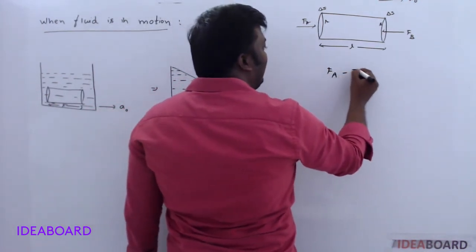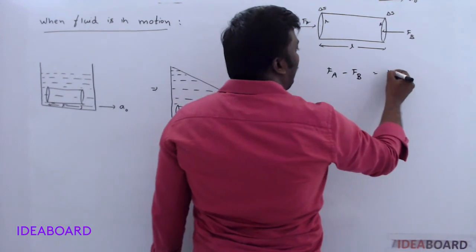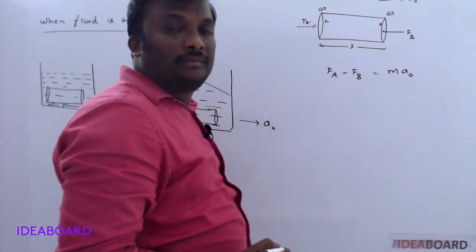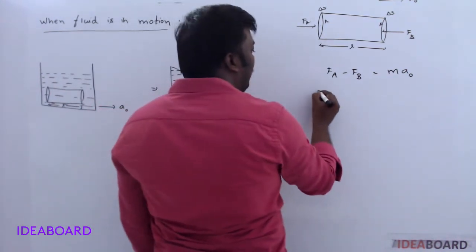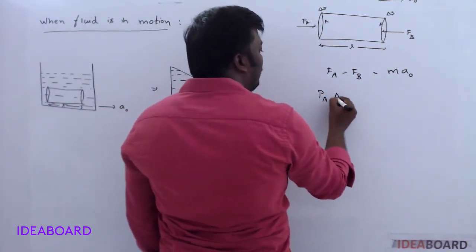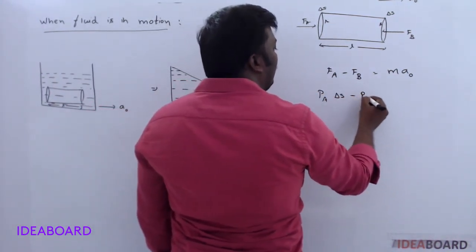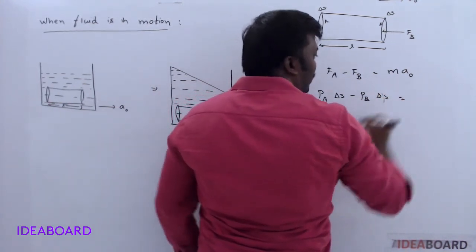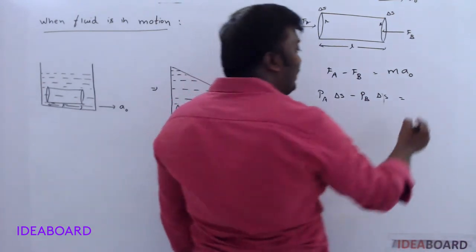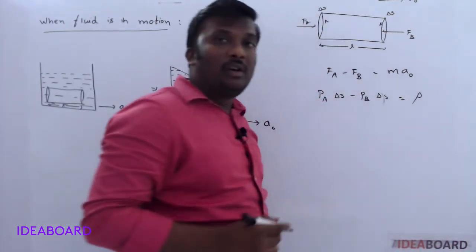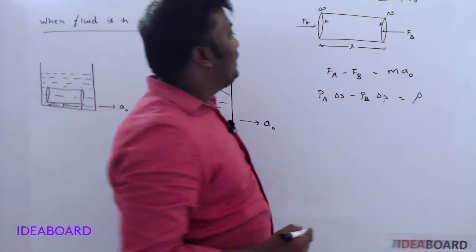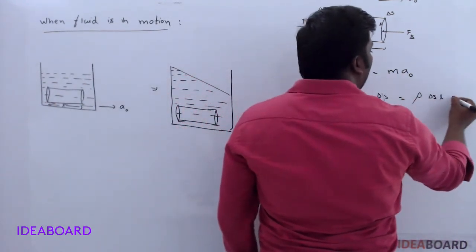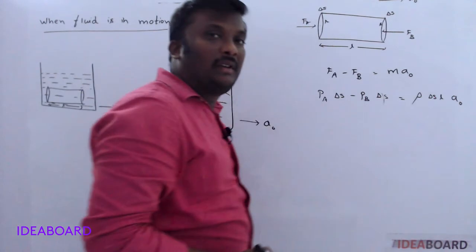Fa minus Fb is equal to, according to Newton's second law, m a naught. Force formula: pressure into surface area, is equal to mass. Mass can be written as density into volume. Volume of the cylinder is nothing but surface area into length into a naught.